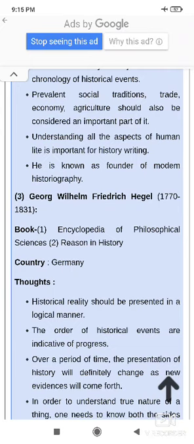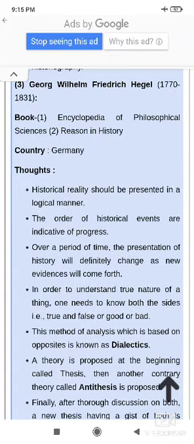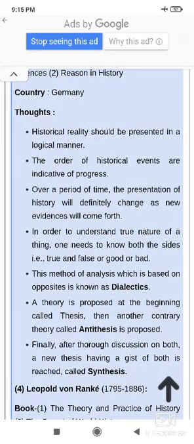Then talk about Georg Friedrich Hegel. We also call him just Hegel. Encyclopedia of Philosophy and Reason in History are his famous books. He belongs to Germany. Then he talks about historical reality being presented in a logical manner. That means Hegel says history should be presented in a logical manner. The order of historical events is indicative of progress, and over a period of time the presentation of history will definitely change as new evidence comes to light.